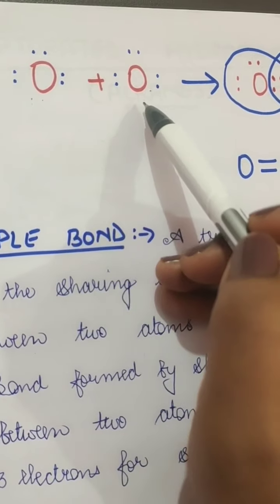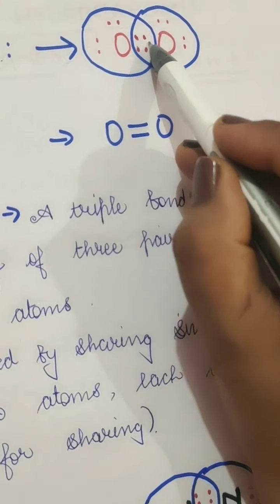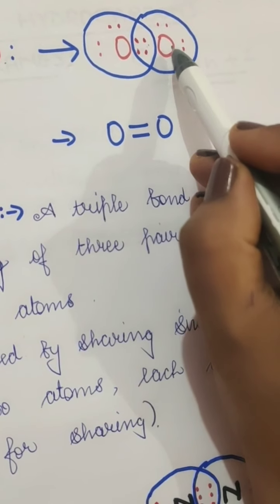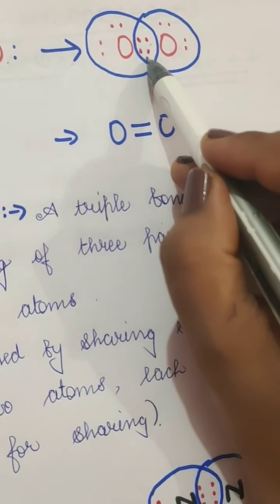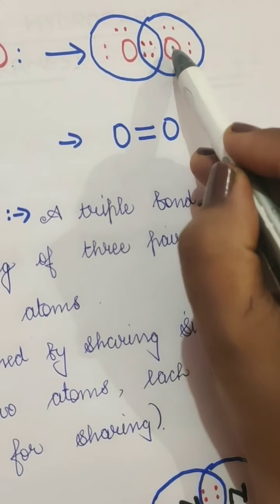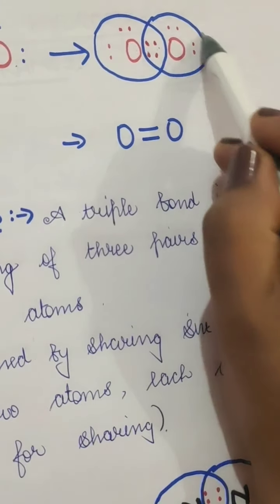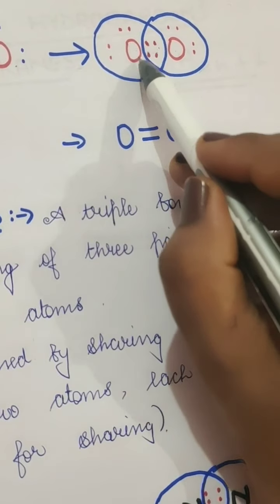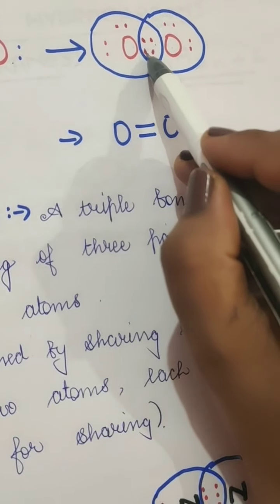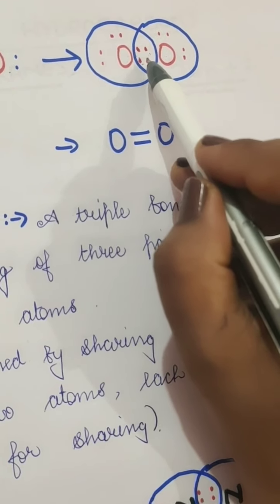By covalent bonding, from the sharing, this oxygen will share 2 electrons from the other oxygen, and the other oxygen will share 2 electrons from this oxygen, so it will be 8 here and 8 here. So this is a double bond because the overall sharing is of 4 electrons, 2 from one and 2 from the other.